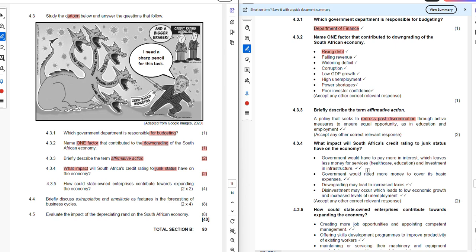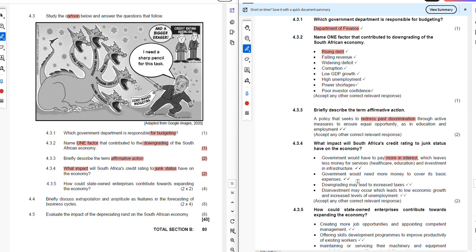It simply means that the extra interest that is paid out, that money would have been used by government on other services like healthcare, education, as well as infrastructure like roads. But now that money will not be available because it has to be used to pay for extra interest, because the country is sitting on junk status or has a bad credit rating. So that is the issue: more interest will be paid because of the credit rating of the country.